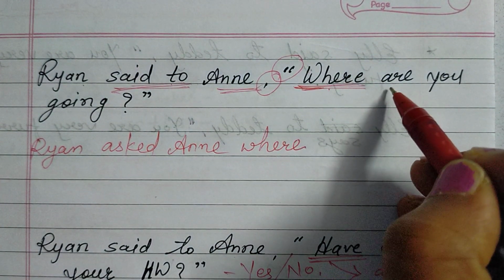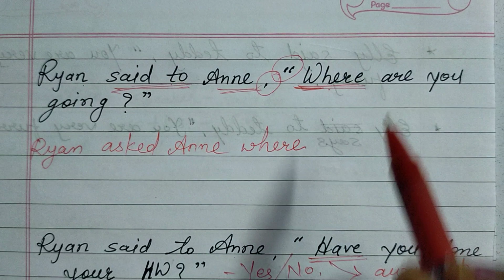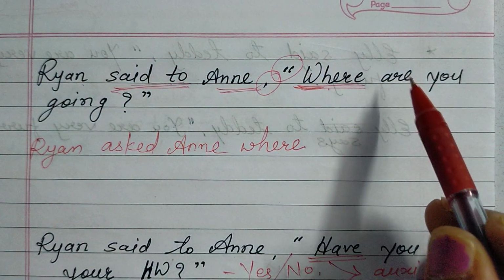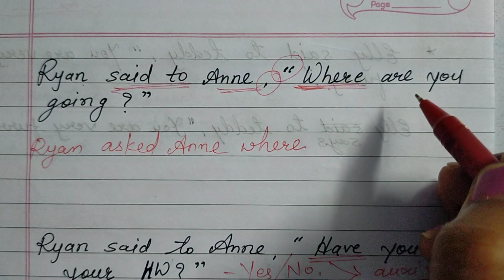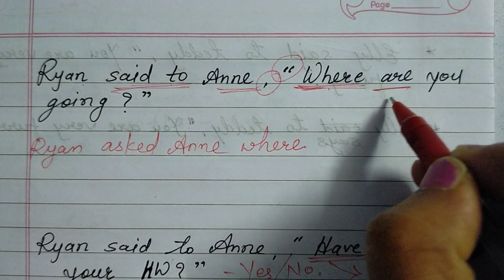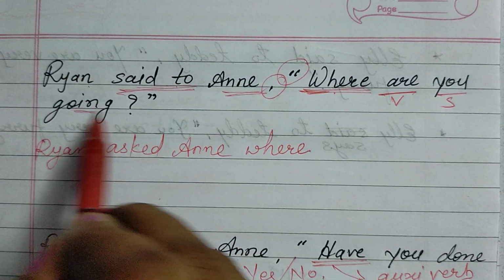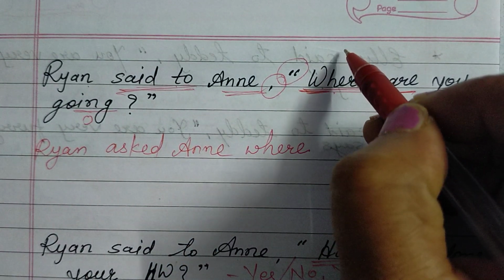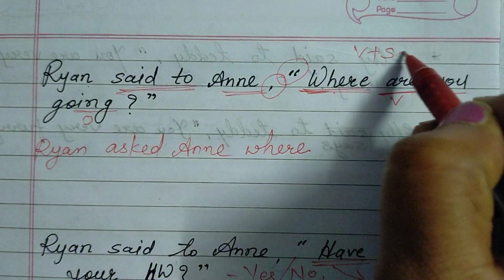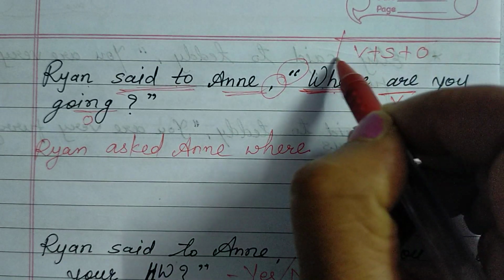Here in the question, now this is a little complicated. Most of the children are committing mistakes over here. When we are framing the question, at that time the verb is written first, the subject is after that, and then the object. So what is the formation of the question? Verb plus subject plus object. But when we are changing